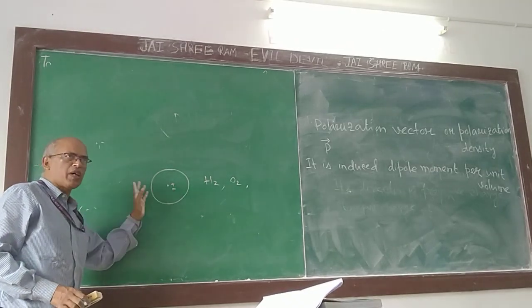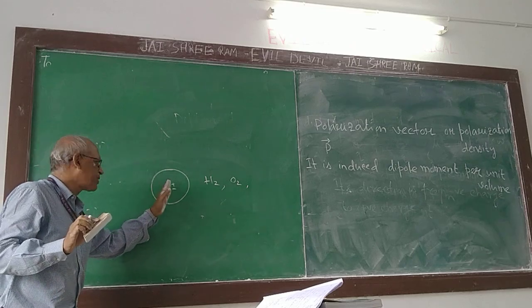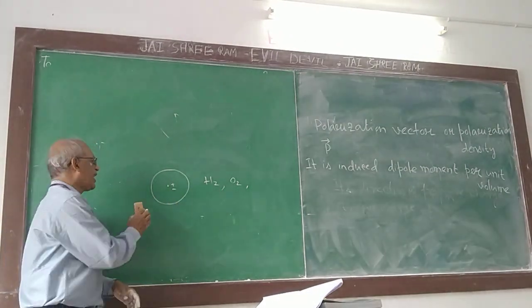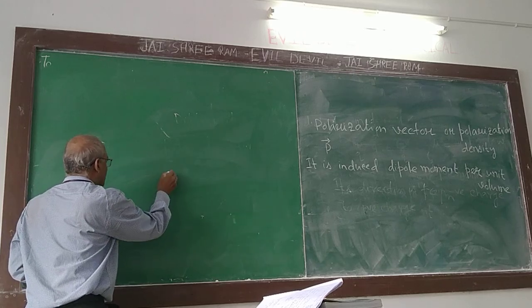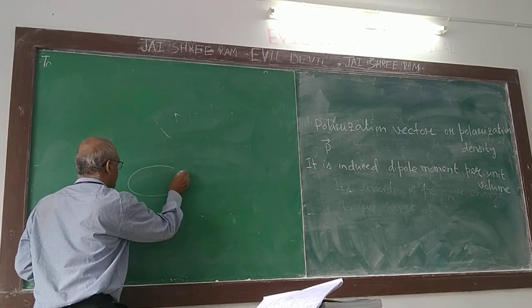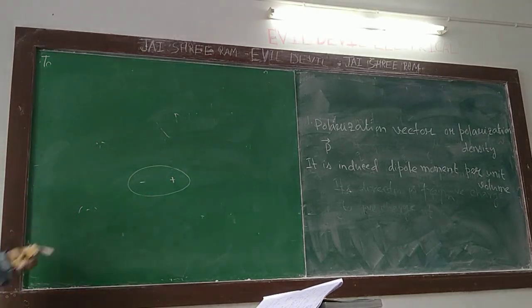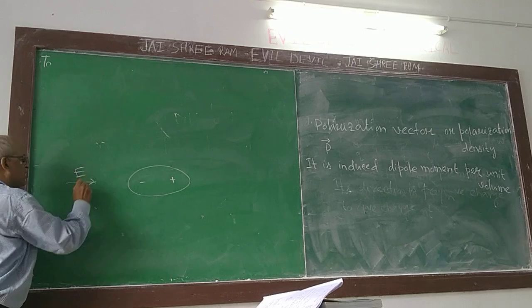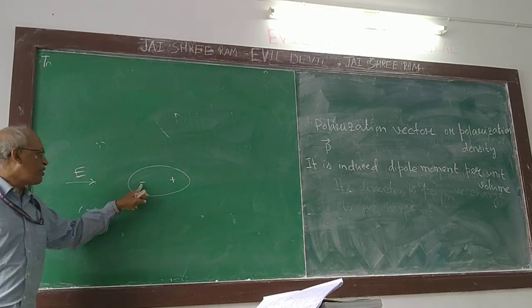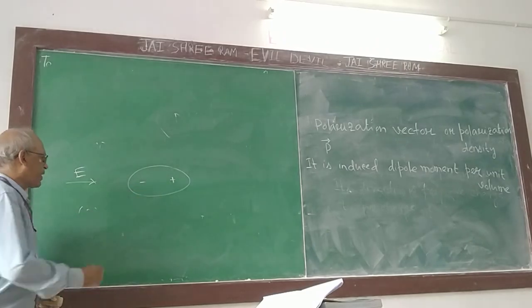The positive charge will move to one side, the negative charge to the other side, all bound, moving only by atomic dimensions. Earlier the positive and negative charges coincided. Now, due to the electric field, there is separation between the two charges, so we have an induced dipole moment.